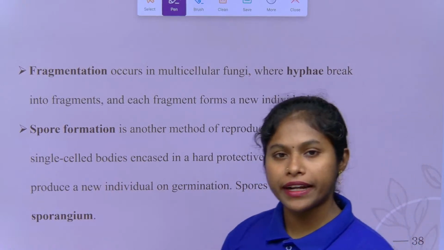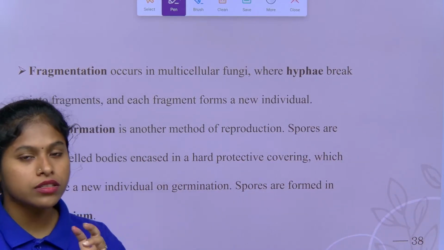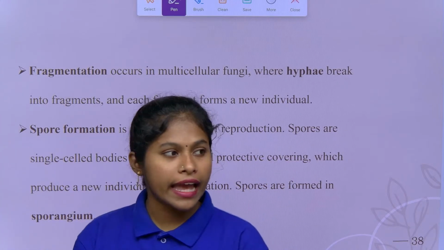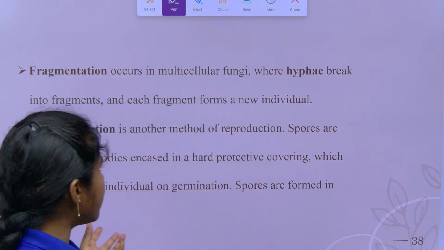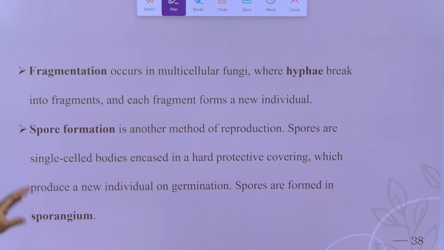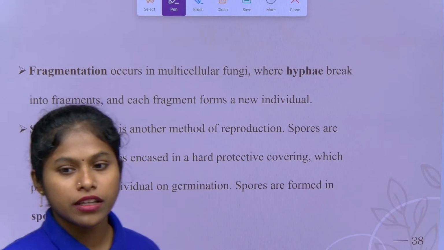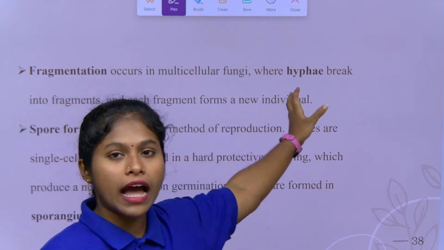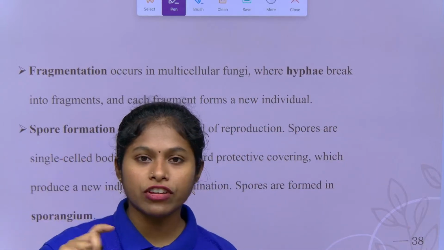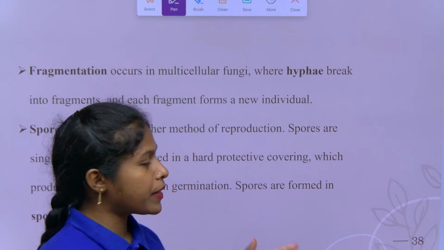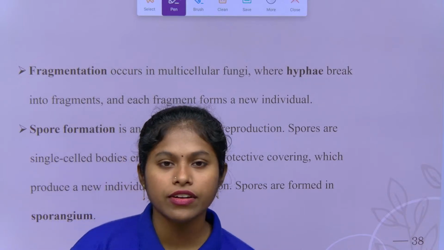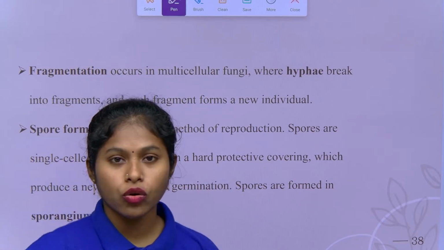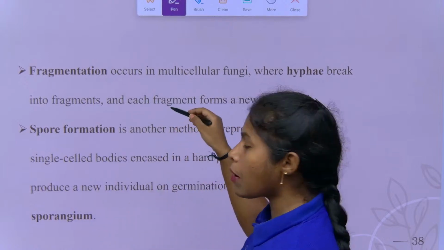What we studied up to now is budding and fragmentation. In budding, an outgrowth is formed from the parent, then under favorable conditions it detaches from the parent. Exact copies of the parent are seen in the budding process. What is meant by fragmentation? So many fragments will be there. For example, the hyphae, the stalk having slender filaments, break down, right children? When it breaks down, each fragment can give rise to a whole new individual. So this is about fragmentation.